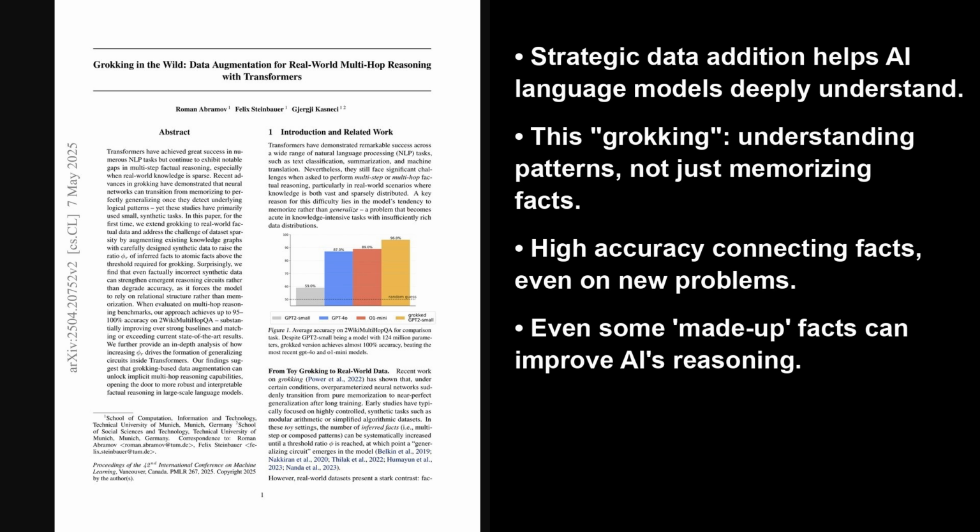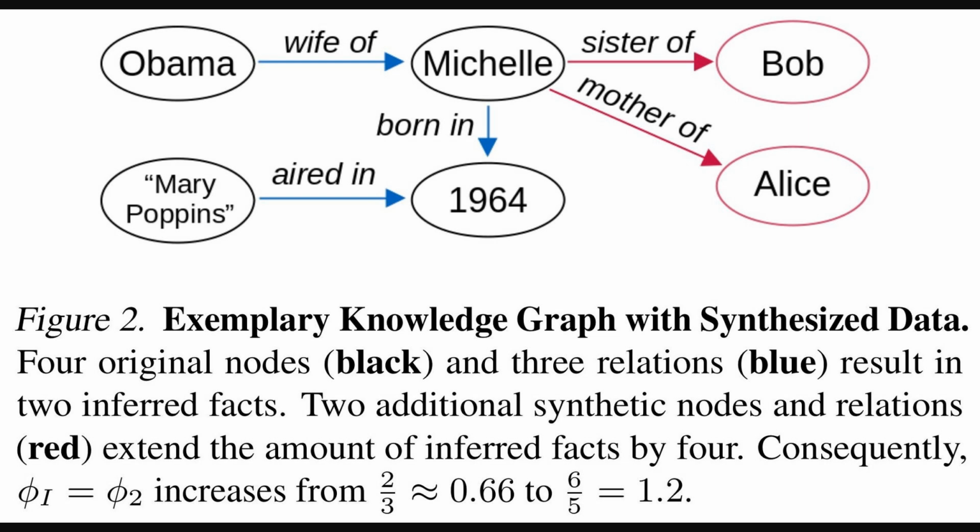Alright, so to visualize how they boost this key phi_r ratio, this figure presents a small example knowledge graph. Initially, we see a few items, or nodes, like Obama and Michelle, connected by original relationships in blue, such as, quote, wife of. These allow for a couple of inferred, multi-step facts.